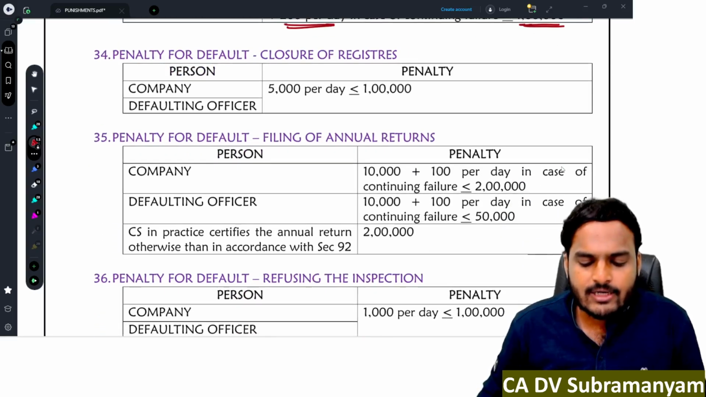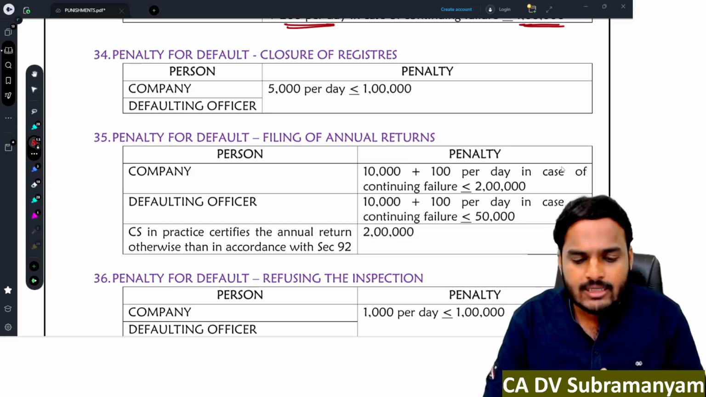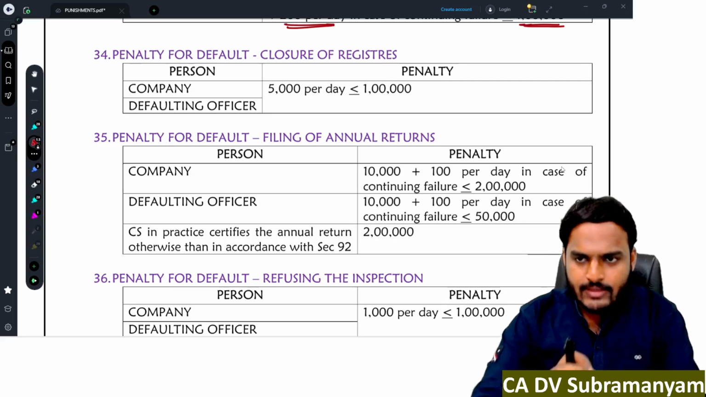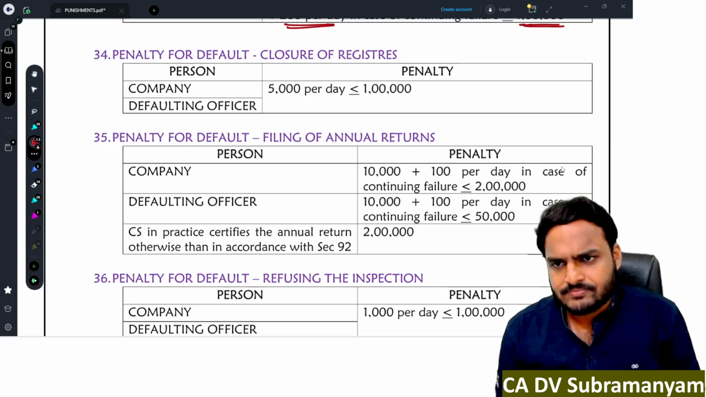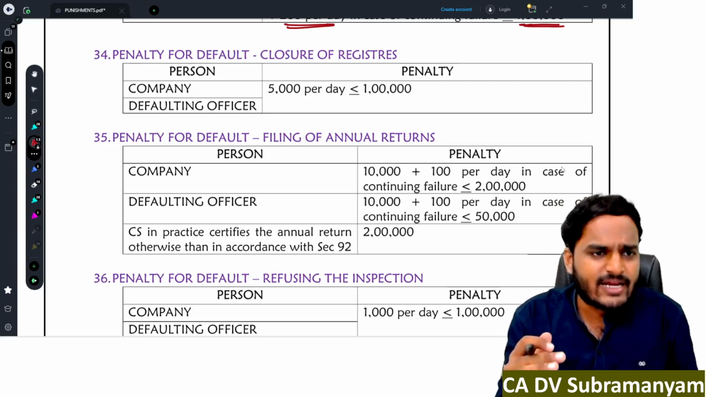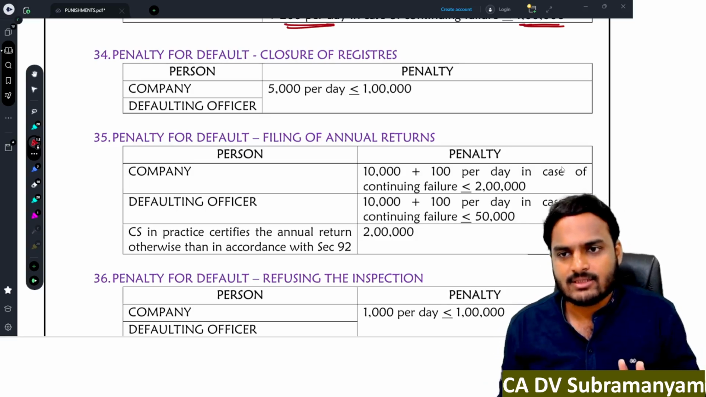Next one, penalty for default with respect to closure of registers. At any one point of time, a company can close its registers for a period of maximum 30 days. And during the entire financial year, the company can close its registers for maximum 45 days.